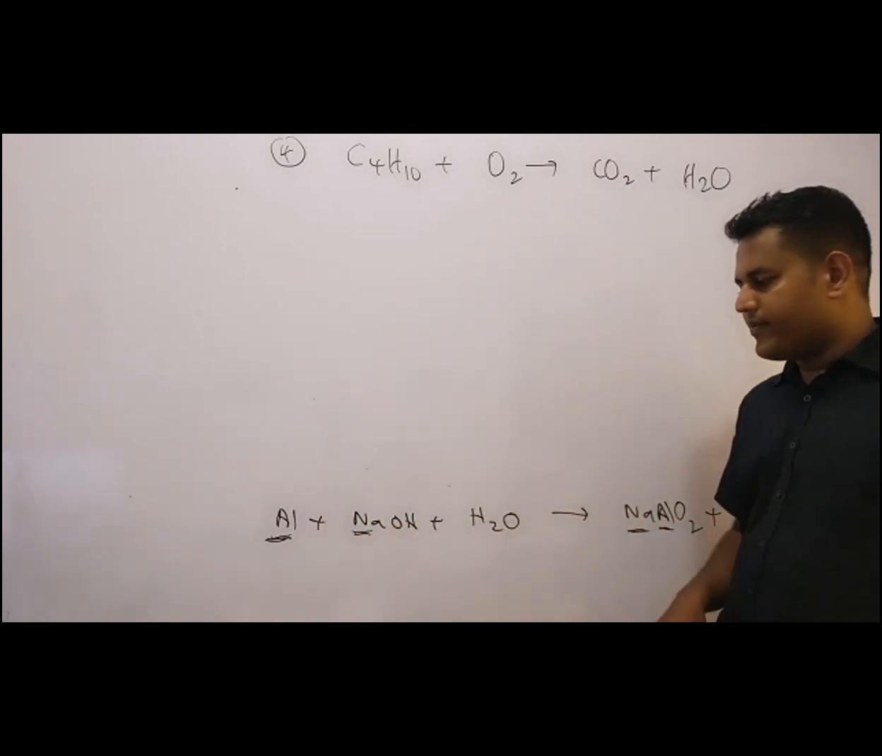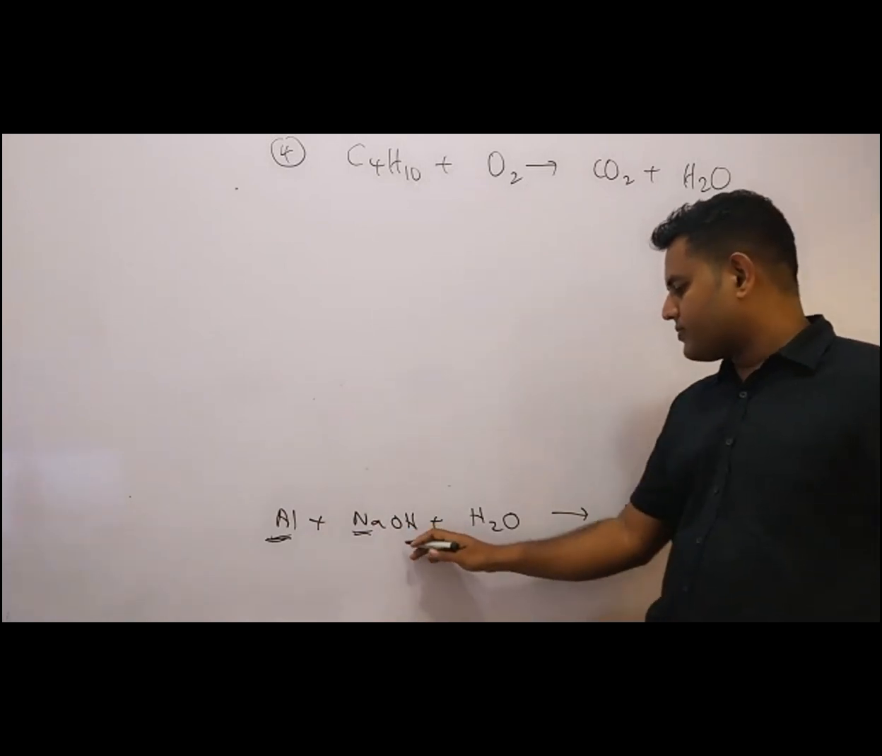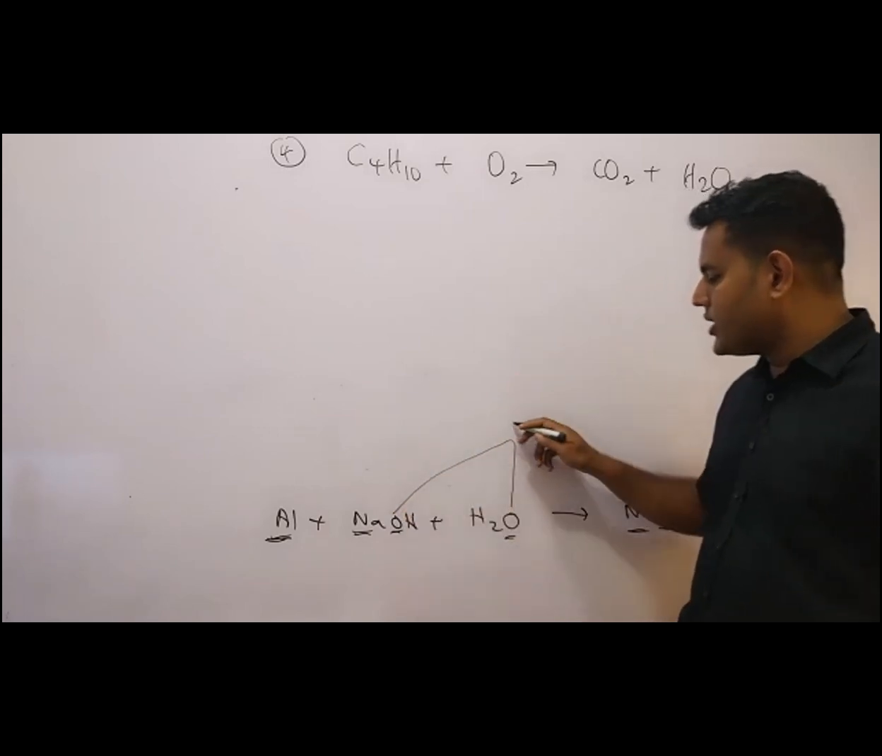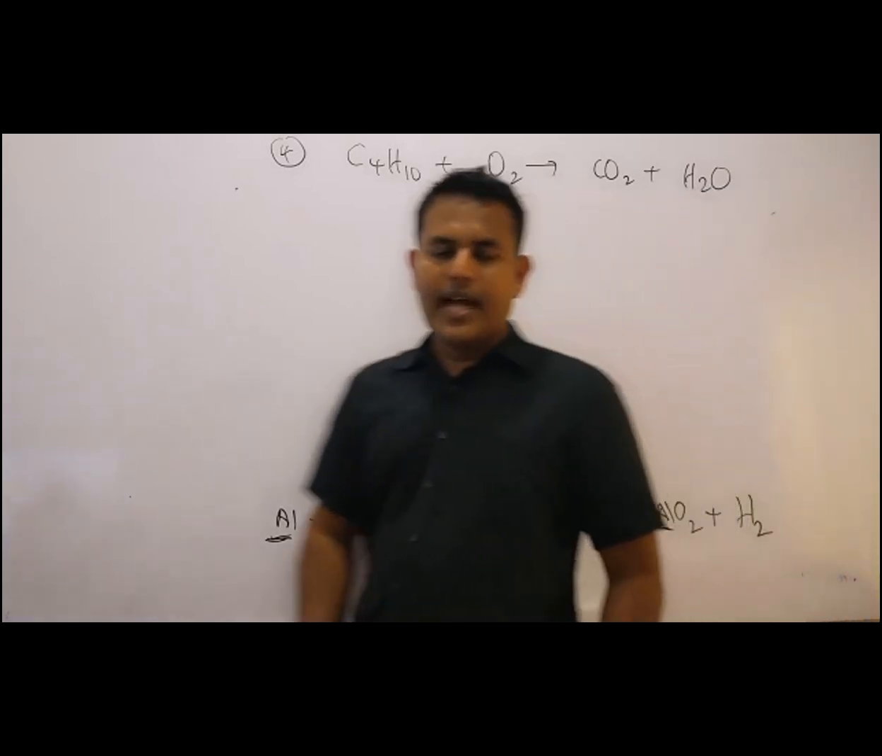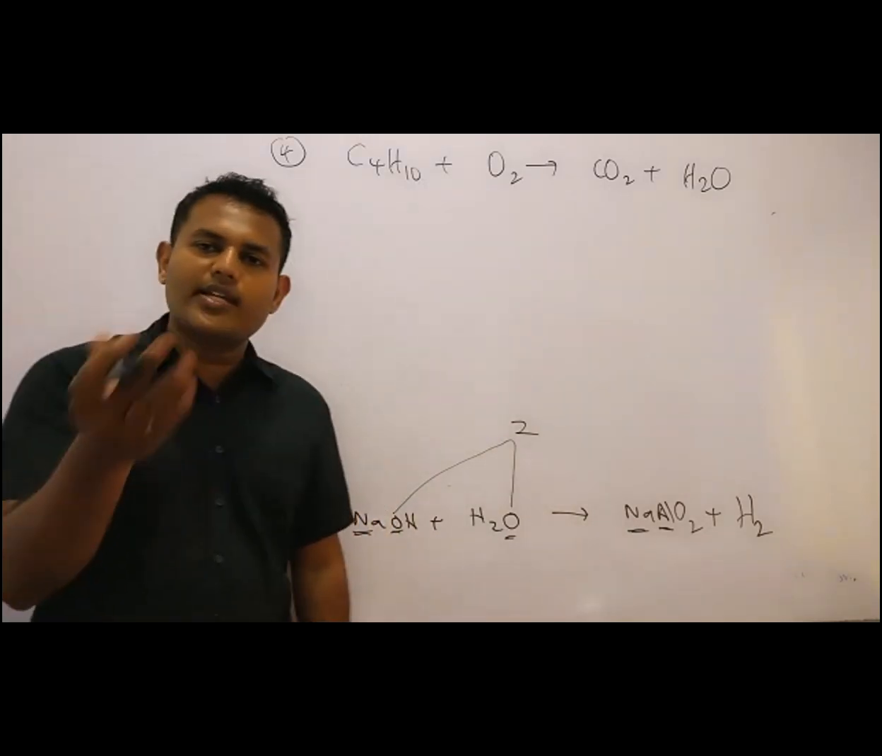Is it clear? Then the next atom we focus on is oxygen. Here one oxygen, here one oxygen. That means in left side we have 2 oxygens. Check. Aluminium balance, sodium balance. Already balanced. Actually oxygen is also balanced.